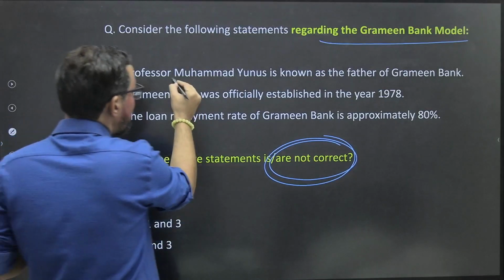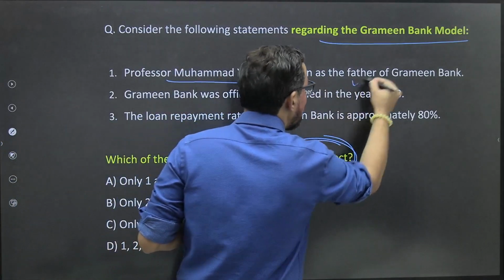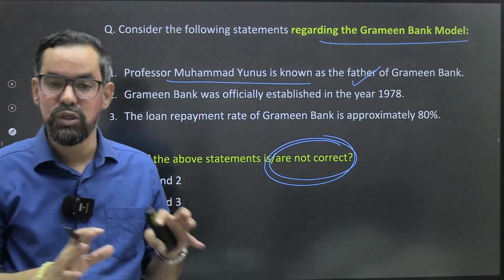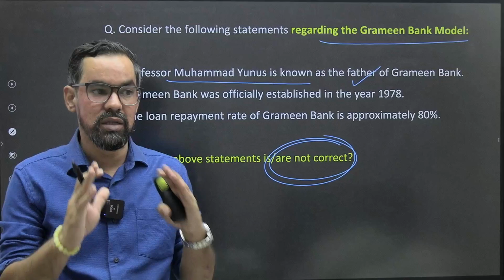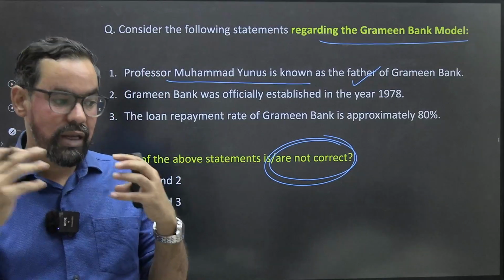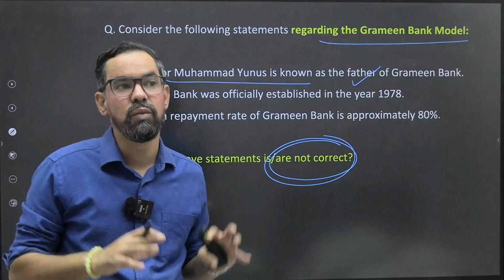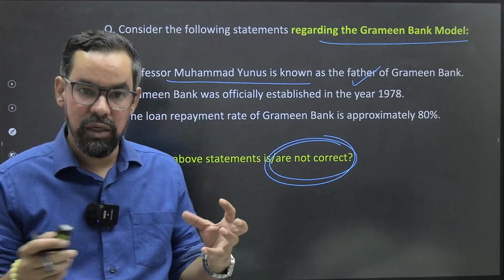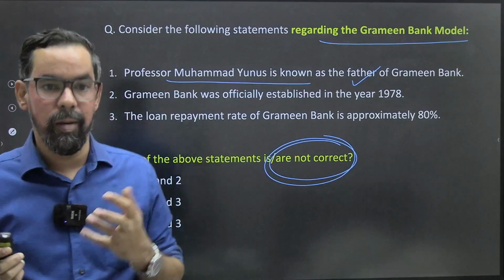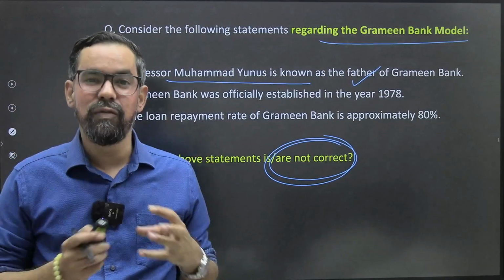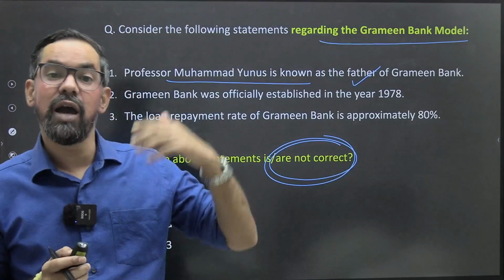So Professor Mohammad Yunus is known as the father of the Grameen Bank model. He himself used this particular model in Jobra village of Bangladesh. Actually, he was working with some MNC. When he visited that particular village, what he found was that the indigenous money lenders, the local people who have money, were giving loans to the local farmers or artisans at a very high rate of interest.